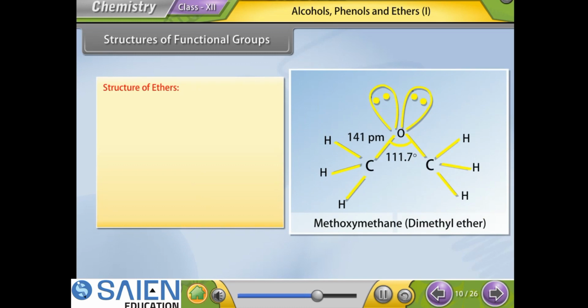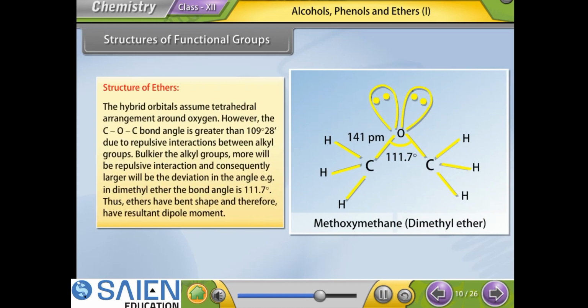Structure of ethers. The hybrid orbitals assume tetrahedral arrangement around oxygen. However, the C-O-C bond angle is greater than 109 degrees 28 minutes due to repulsive interactions between alkyl groups. The bulkier the alkyl groups, the more the repulsive interaction, and consequently the larger the deviation in the angle. For example, in dimethyl ether, the bond angle is 111.7 degrees. Thus, ethers have bent shape and therefore have a resultant dipole moment.